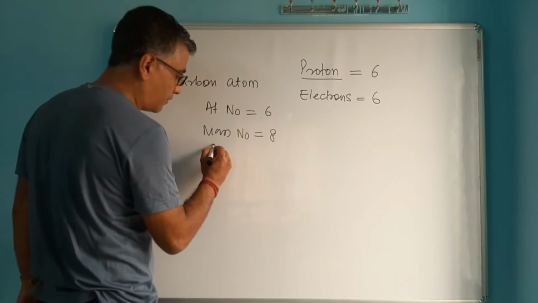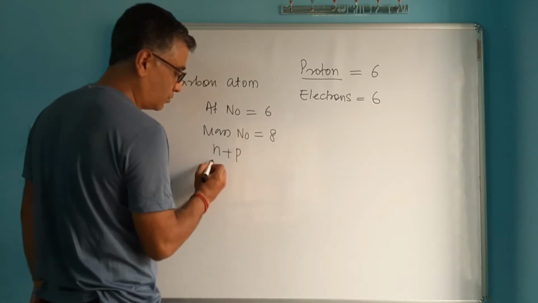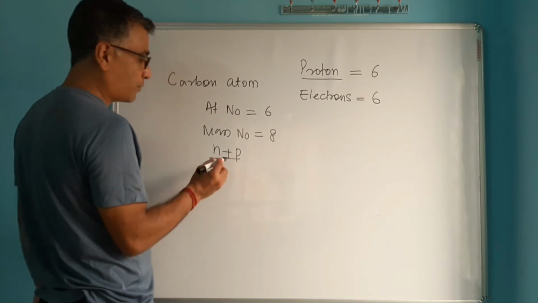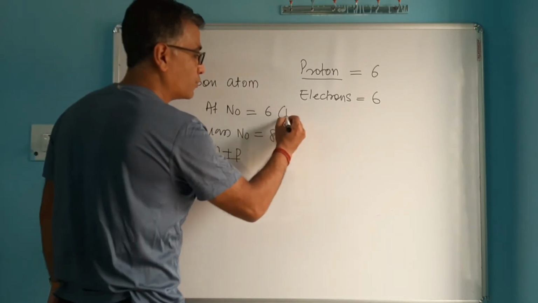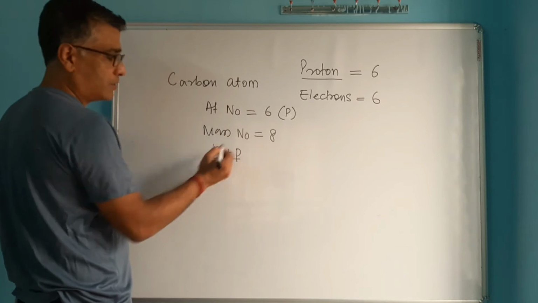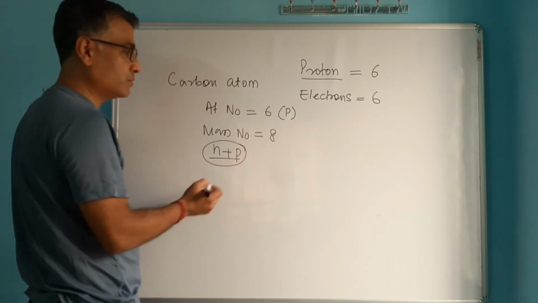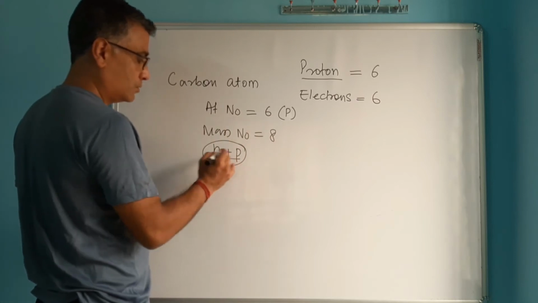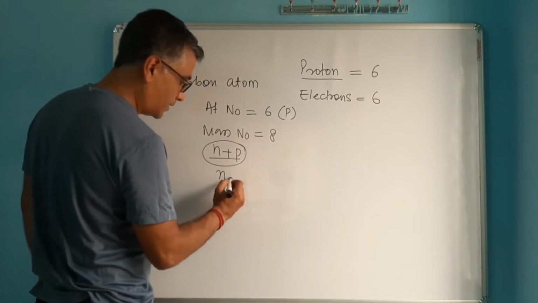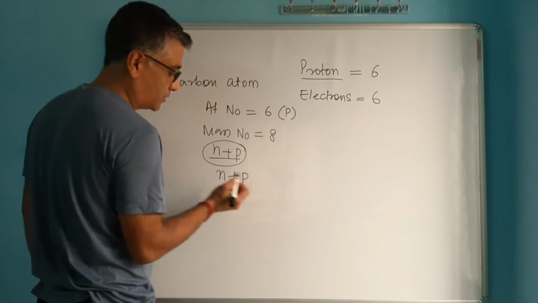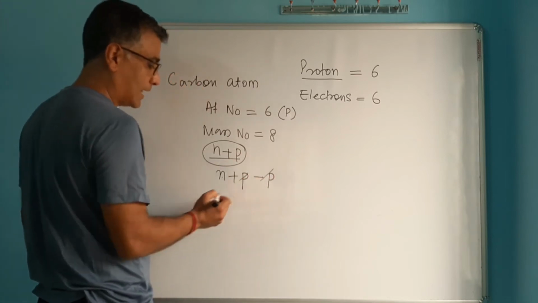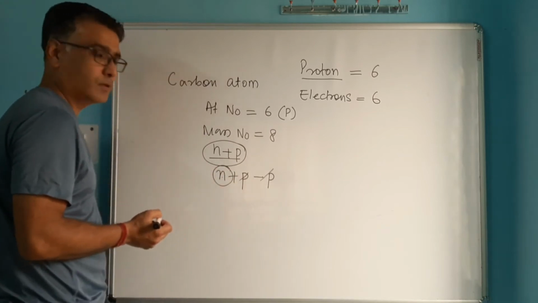Mass number is the total of neutrons plus protons. So mass number is n plus p, neutron plus proton. If you subtract atomic number, that is protons, the protons cancel, and what you get is the number of neutrons.